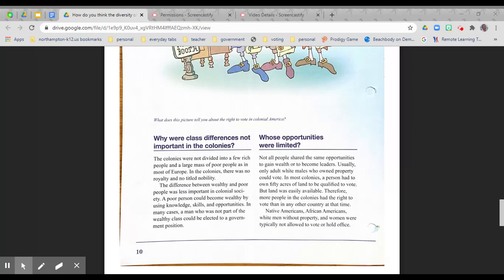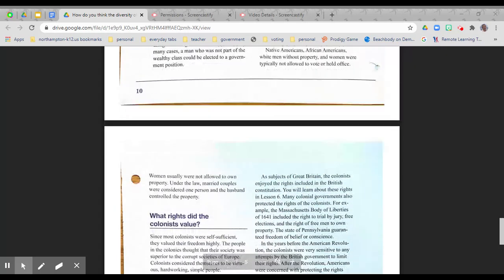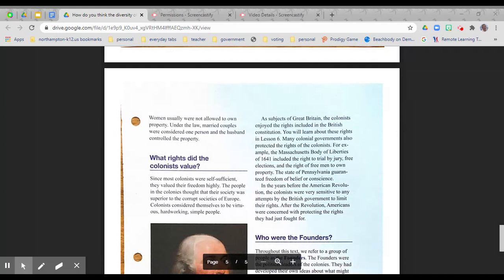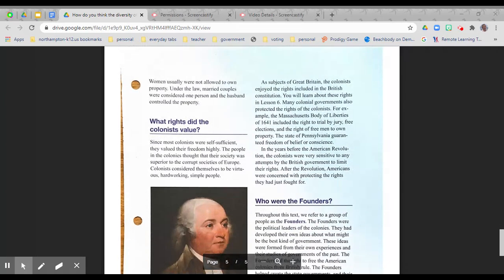Therefore, more people in the colonies had the right to vote than in any other country at the time. Native Americans, African Americans, white men without property, and women were typically not allowed to vote or to hold office. Women usually were not allowed to own property. Under the law, married couples were considered one person and the husband controlled the property.